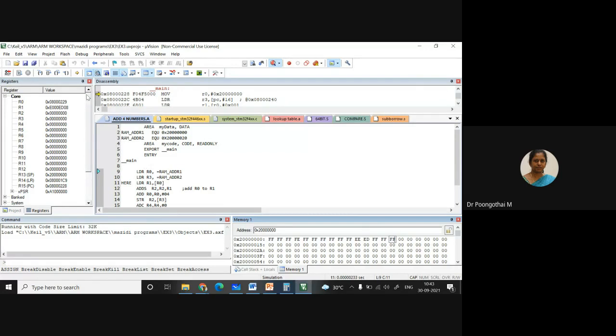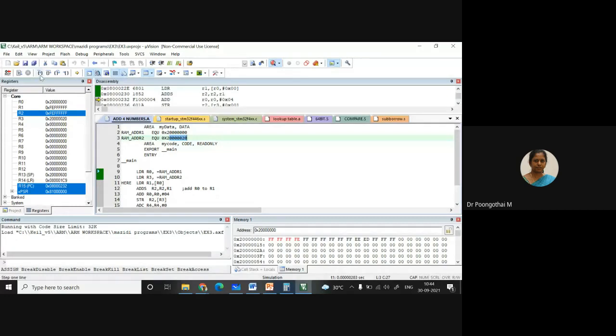Okay. As you run the code, now look at here, R0 is loaded with this starting address. Okay. And next, your R3 is loaded with your output address 20020. Okay. And next, first data is loaded into R1. Just look at here. There is a color change. If it is red, means this particular data is being transferred into general purpose register. So your first data is being fetched, and next second data.